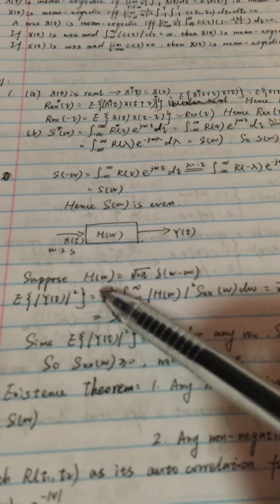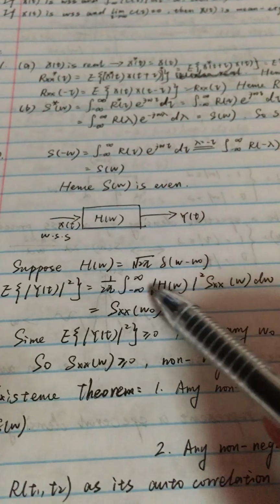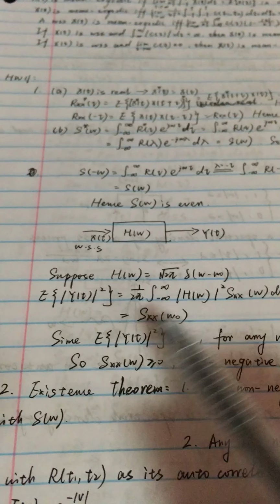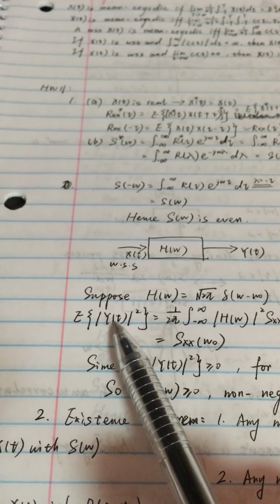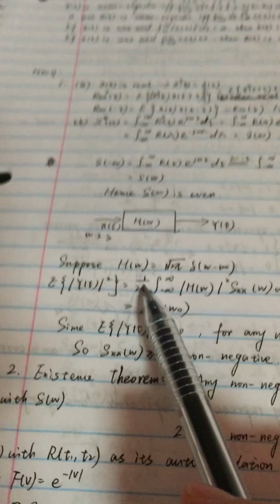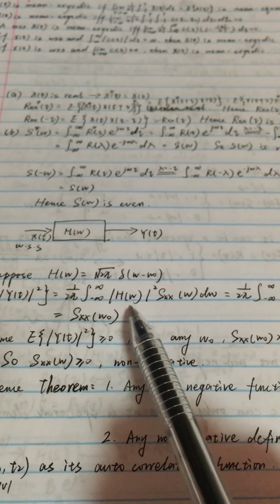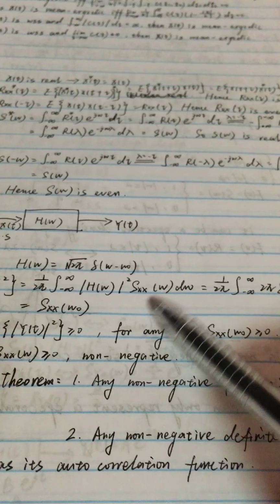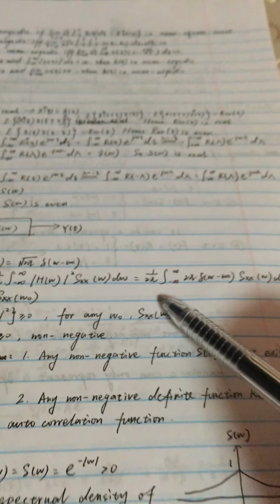Now suppose we have an LTI system like this with H of omega equals the square root of 2 pi times delta of omega minus omega 0. The expectation of absolute y of t squared equals 1 over 2 pi times the integral of absolute H of omega squared times Sx of omega d omega from minus infinity to infinity.